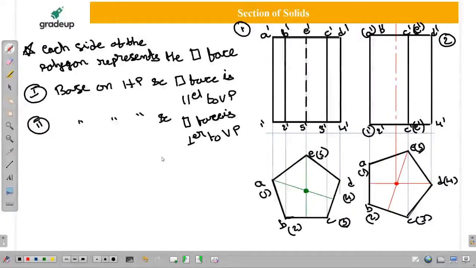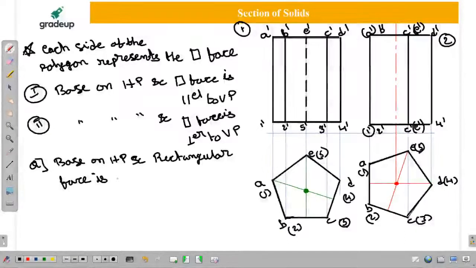Good. I'll ask one question. Third one: if base on HP and rectangular face is... okay, it is not possible, because all rectangular faces are perpendicular.